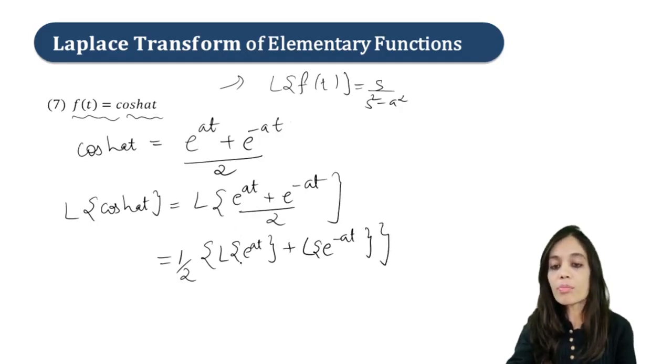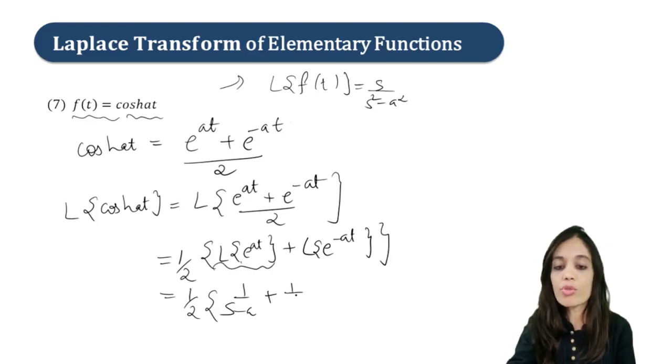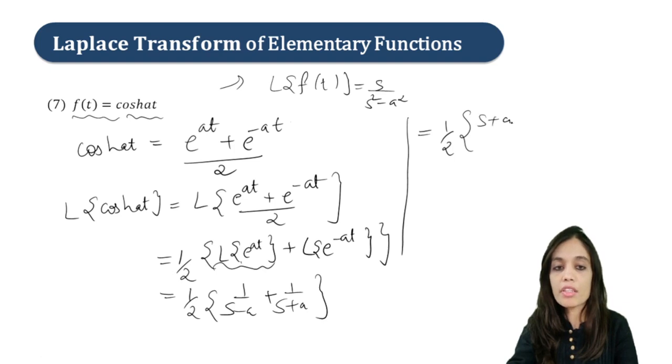Now let us put the formula of Laplace of e raised to at, that will be equal to what? 1 upon s minus a, right? Here this will be equal to 1 upon s plus a. Now you have to take the LCM and simplify it. So you will get 1 upon 2 times s plus a plus s minus a upon s square minus a square.